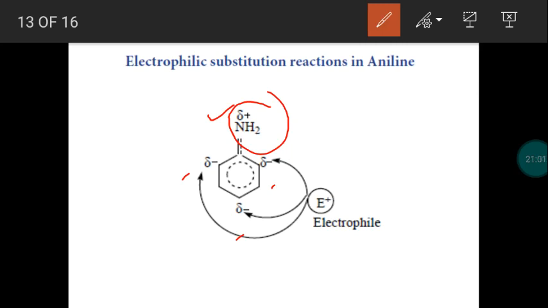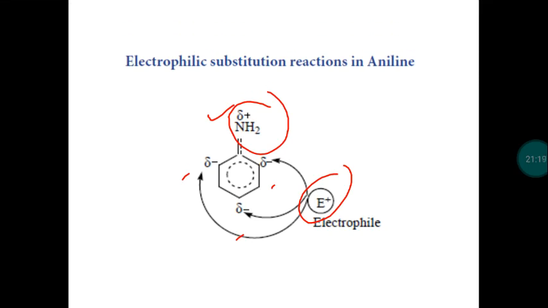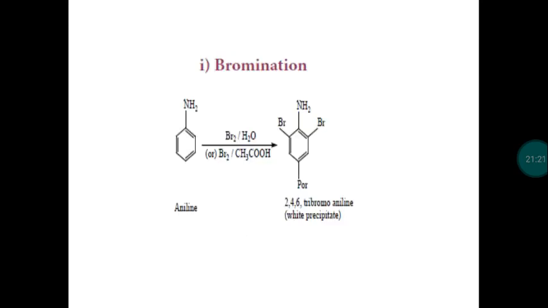There is a conjugation arrangement, so at ortho and para positions more electron density is there. The incoming electrophile, E plus is the symbol of the electrophile, will attack the ortho as well as para positions. We get ortho and para substituted products in electrophilic substitution reactions.